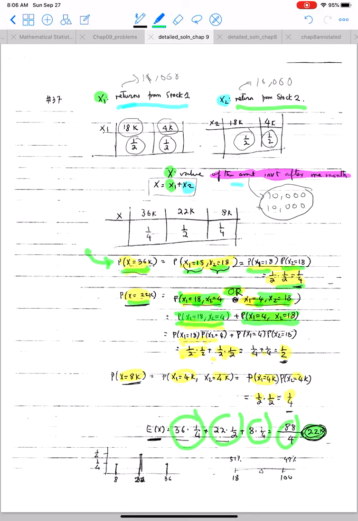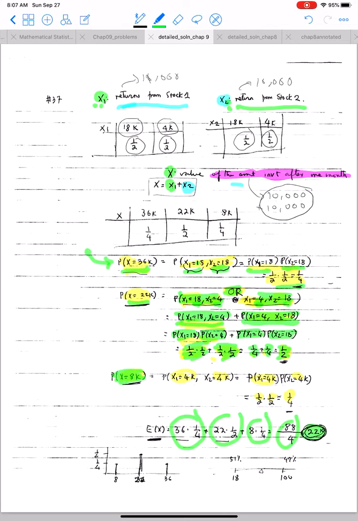Because the values of the random variables x1 and x2 do not depend on each other, the probability of x1 equal to 18 and x2 equal to 4 is equal to the probability of x1 equal to 18 times the probability of x2 equal to 4, because these events are independent of one another. Likewise for the second case. So what do we have? 1/2 times 1/2 plus 1/2 times 1/2, which is 1/4 plus 1/4, which is equal to 1/2.